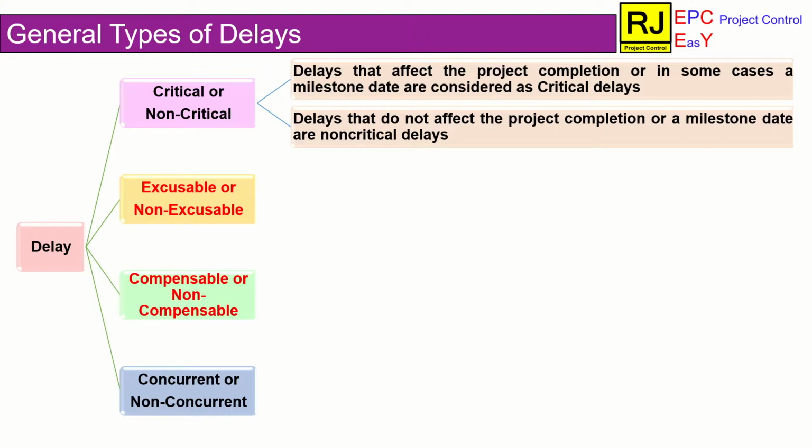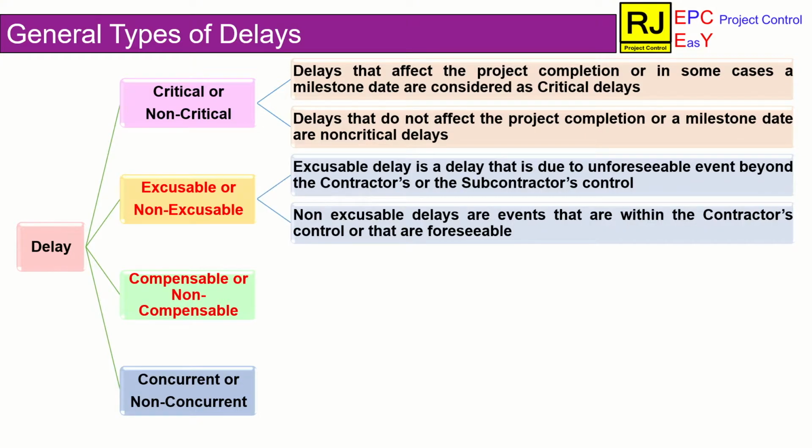It is the delay that happens to non-critical activities. Next is excusable delays. It is the delay in which the reasons for delay are not attributable to the contractor. Non-excusable delays. It is the delay in which the reasons for delay are attributable to the contractor.